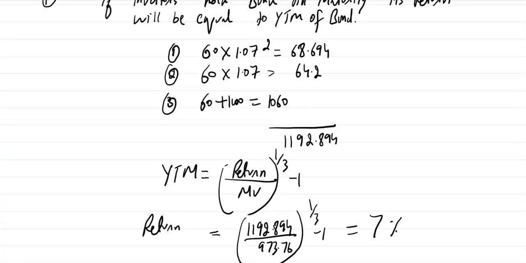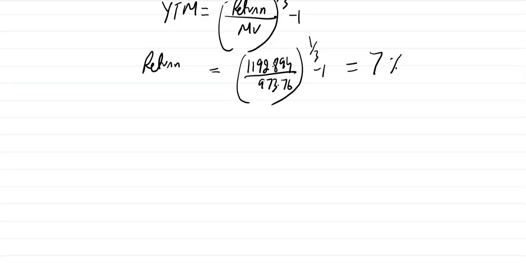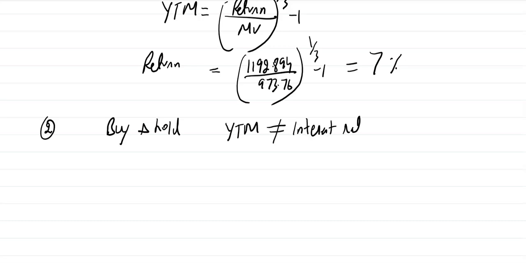So we can say that the first result was buy and hold, if YTM is the same, if YTM is equal to the market interest rate. So now let's discuss this. Buy and hold the bond and YTM is not equal to the market interest rate.